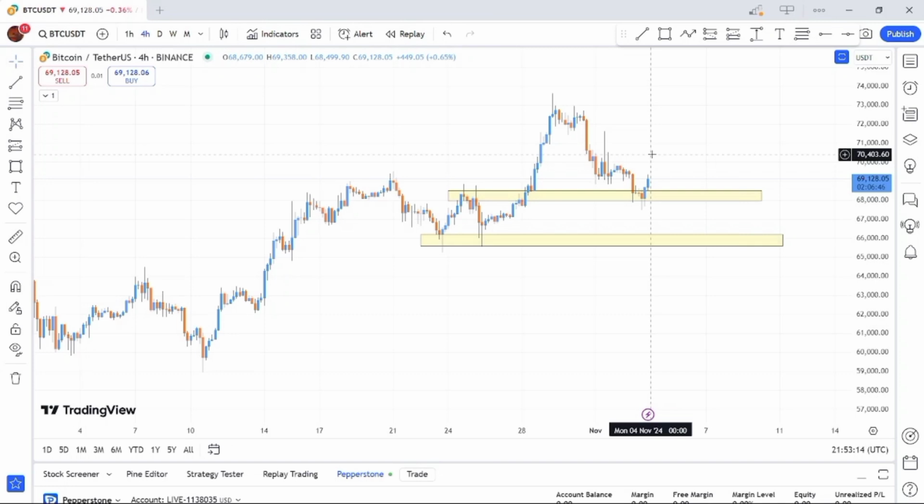But I'll first relax and wait for liquidity to be cleared in the market. During the election, the market is going to be very volatile, and they are going to clear a lot of people. It seems there is liquidity over here, so I think they are going to clear this liquidity at this particular zone. When liquidity is cleared, that's when I'll enter the market. After that, I'll enter a buy trade only if Trump wins. If Trump doesn't win the election, I don't trade Bitcoin. But if he wins, I'll be bullish on Bitcoin.